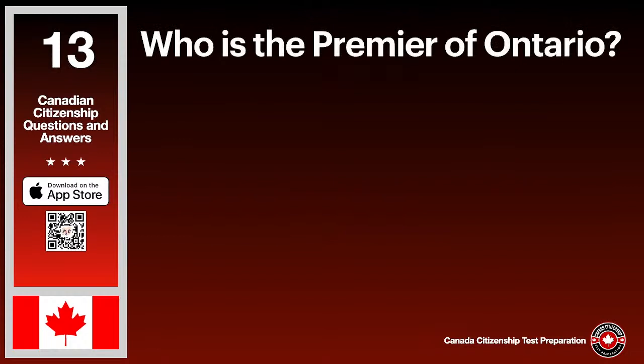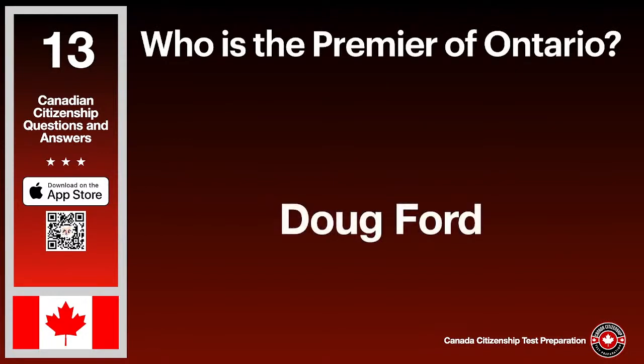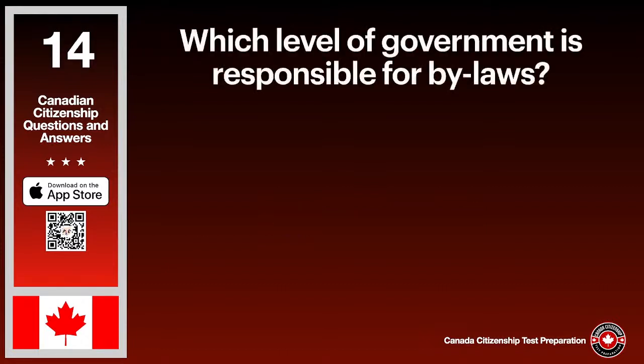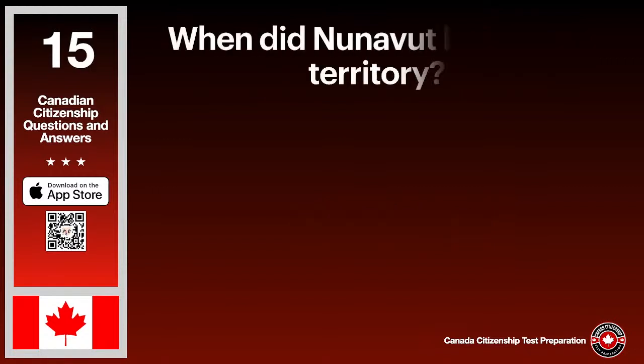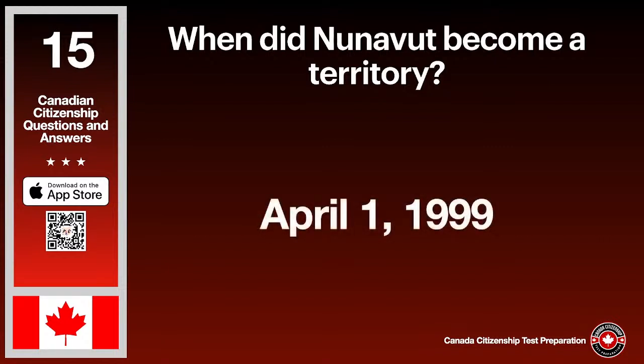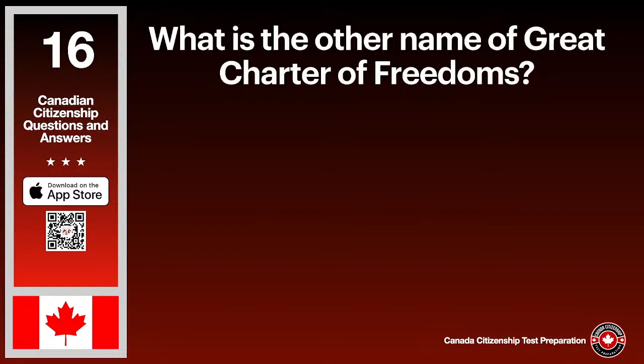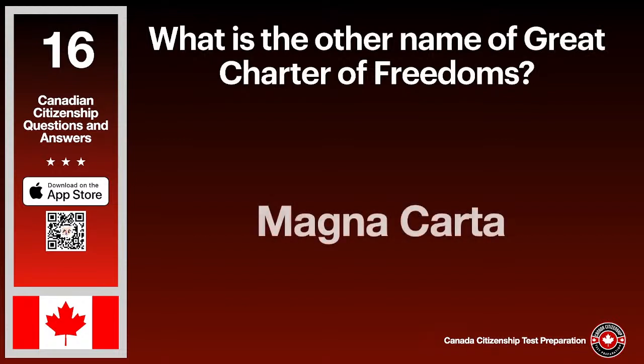Who is the Premier of Ontario? The answer is Doug Ford. Which level of government is responsible for bylaws? The answer is municipal. When did Nunavut become a territory? The answer is April 1, 1999. What is the other name of Great Charter of Freedoms? The answer is Magna Carta.